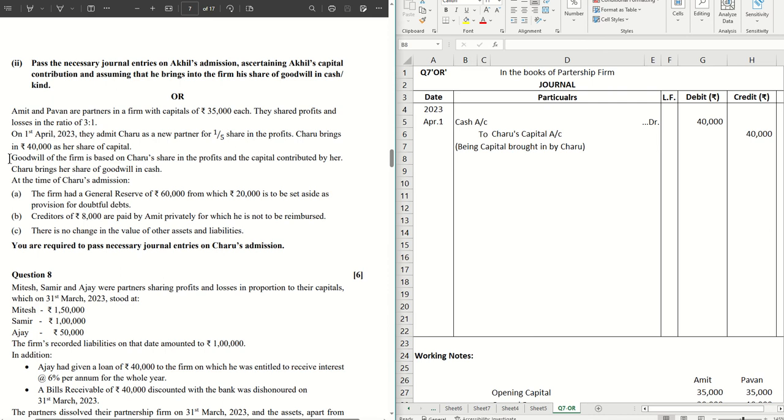Okay, next part of the question says goodwill of the firm is based on Charu's share in the profits and the capital contributed by her. Charu brings her share of goodwill in cash. So we pass the journal entry for the goodwill as well. We can club that here with this journal or we can pass a separate journal.